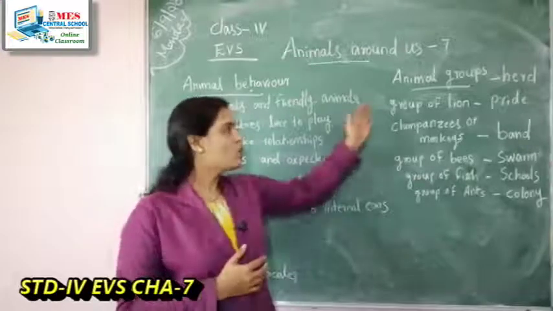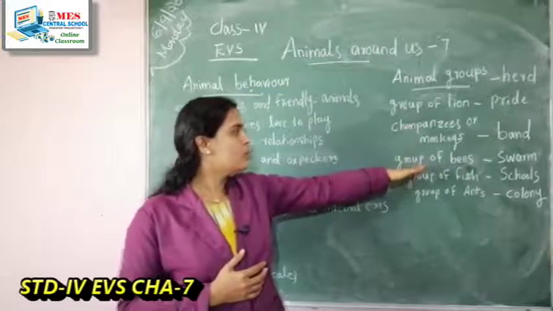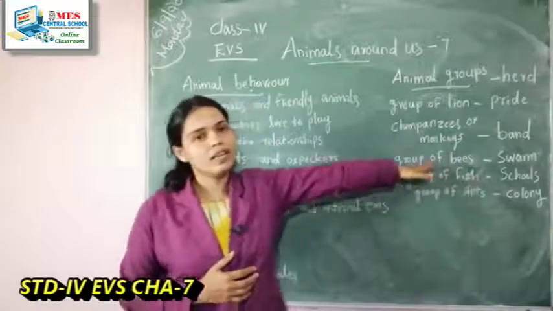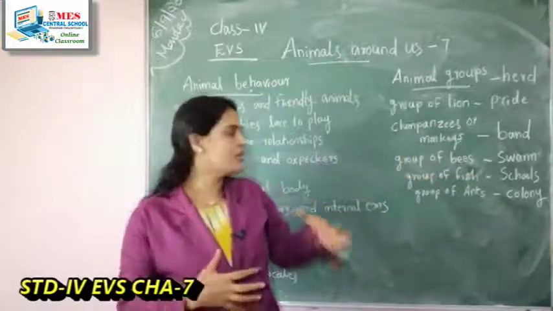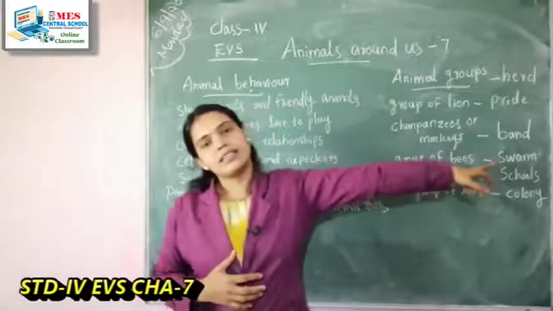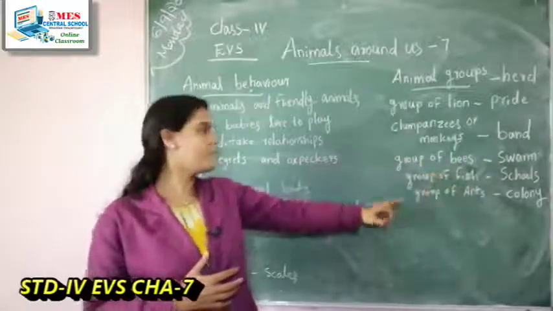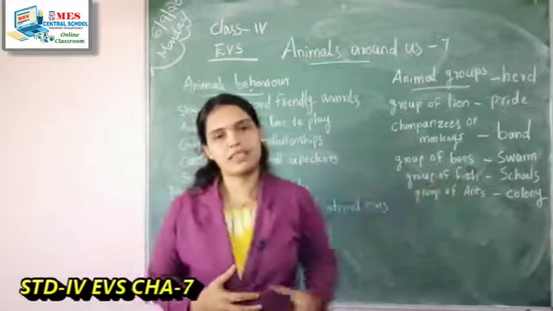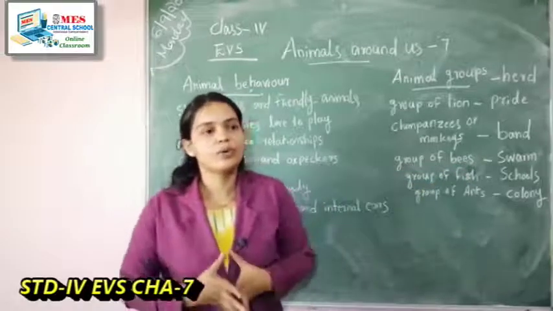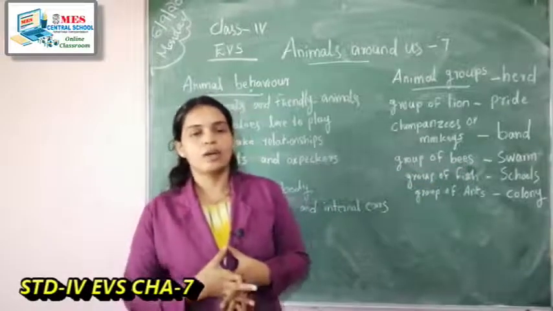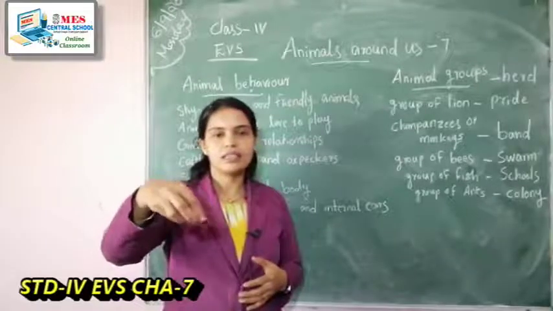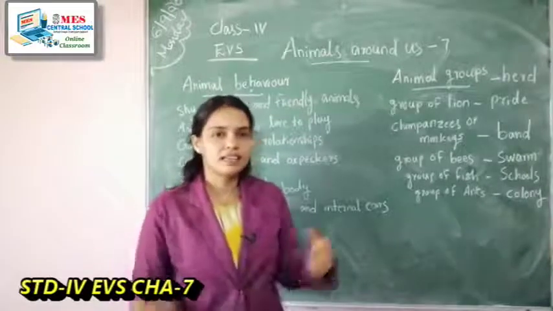A group of bees also stays together. That group we call a swarm. A group of fish also lives in groups. When we put some food items in water, the group of fish come together to eat it.